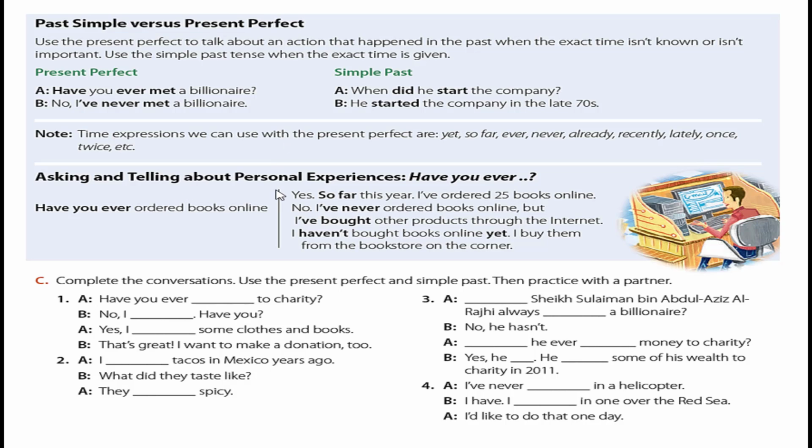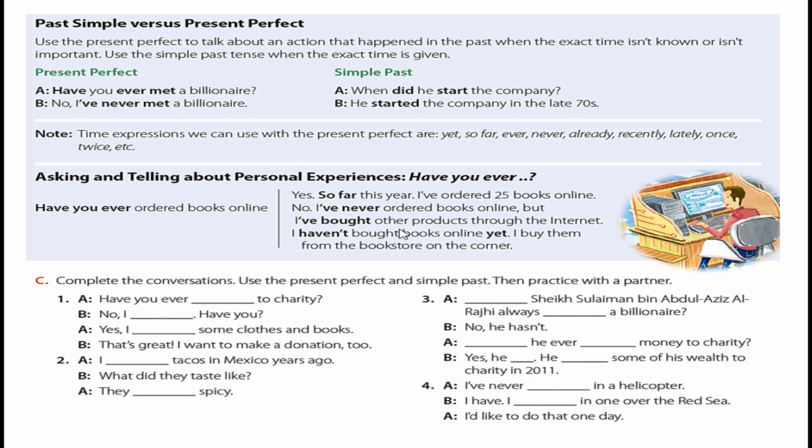Asking and telling about personal experience. Have you ever? We use this question to ask about someone's experience. يعني بنسأل عن تجربة أو خبرة شخص بنقول have you ever. Example: have you ever ordered books online? Yes, so far this year I've ordered 25 books online. Or we can say, no, I've never ordered books online yet. Never, so far, these are the keywords.